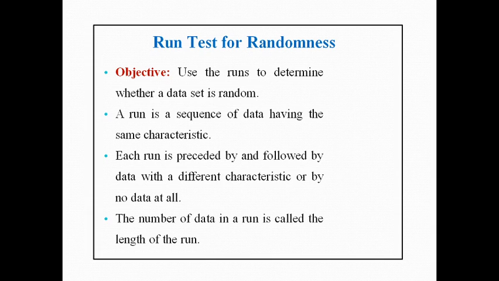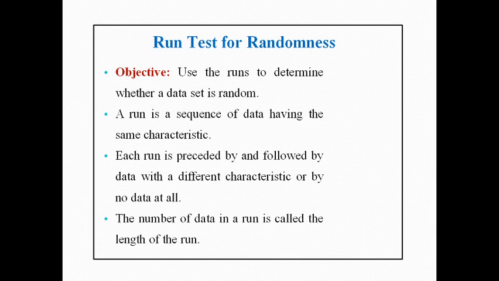Firstly we need the run. Generally, a run is a sequence of data having some characteristic, and we can count the runs. Suppose we have 0 0 1 0. So 0 0 is one run. Then the number changes to 1, so that is the second run. After 1 there is again 0, so that is the third run. These are the counting of the runs.